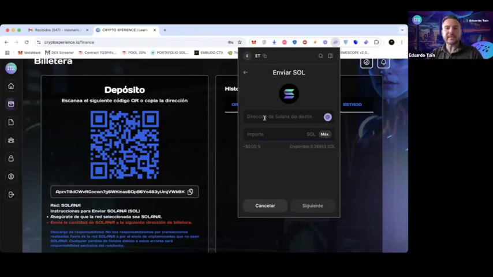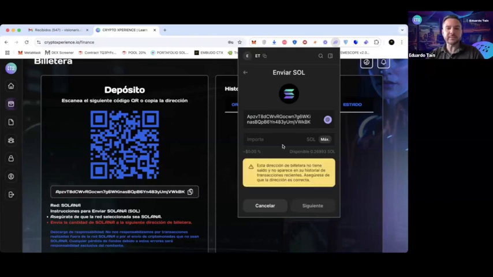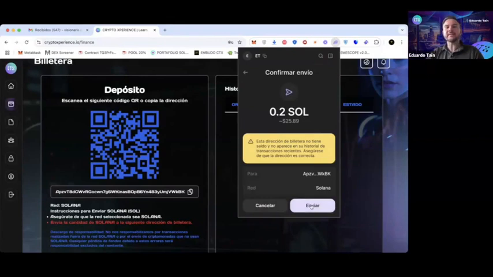And now we paste the address that I have previously copied here. I am going to send 0.20. Give me a moment here, okay? It doesn't matter here. It says as if not. It's the first time I'm going to send here. I will click next. I click send.